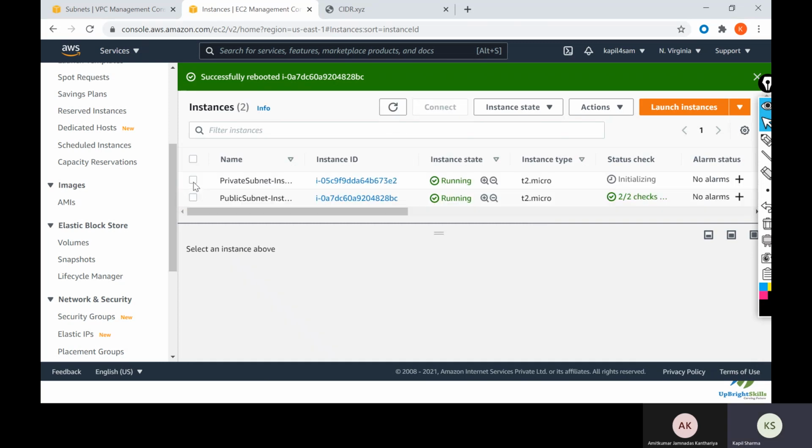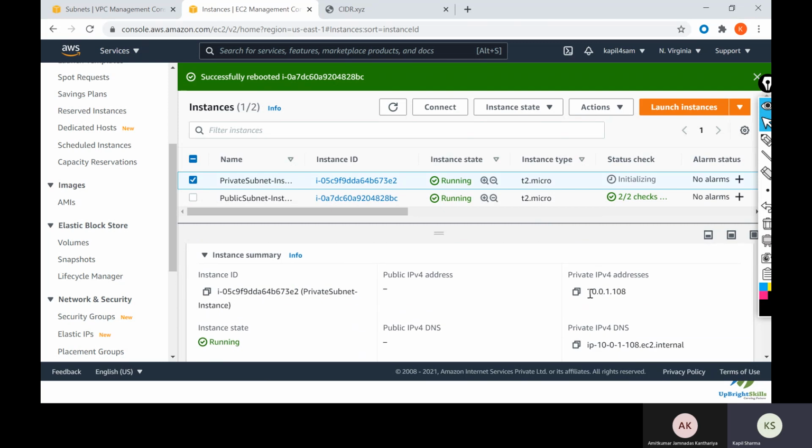So here in the private subnet instance, you will see there will be only one IP address, and that IP address range will be like 10.0.1.0. So the range which we have given, right? So this is how you can create your public and private subnet, and you can choose your resources in specific subnets, whether you want those resources to be in public or in private, right? So whenever you design your architecture or your solution, you can keep these things in mind, and you can design your own private and public subnets, and you can allocate or keep your resources in respective groups.